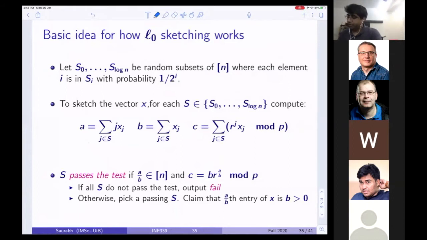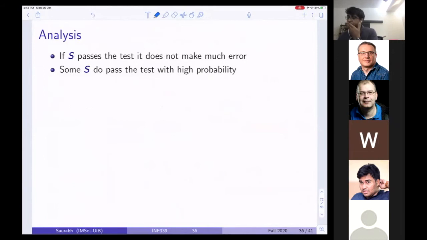So this is my definition of what I already put as the basic idea, and we'll work with this basic idea and see how it works. So the analysis: if S passes the test, it does not make much error. This is what I have to show. And some S do pass the test with high probability.